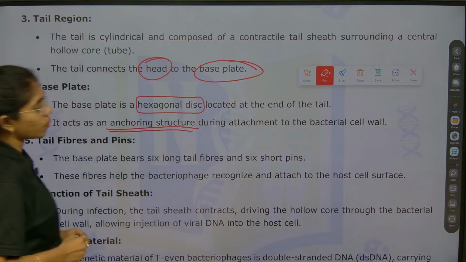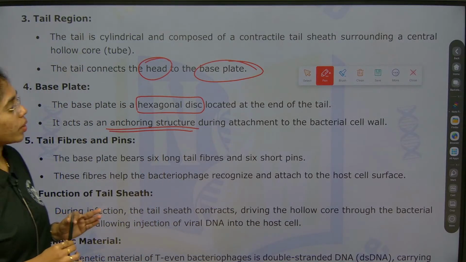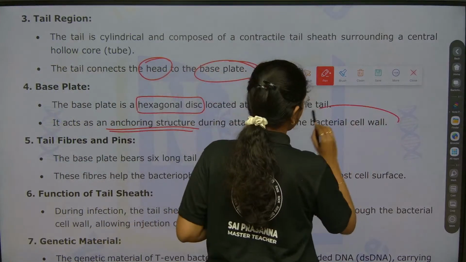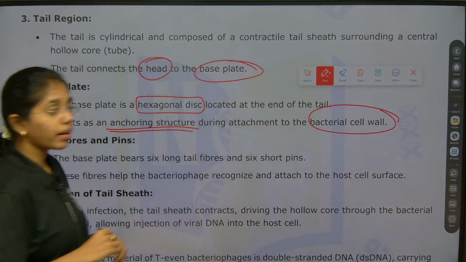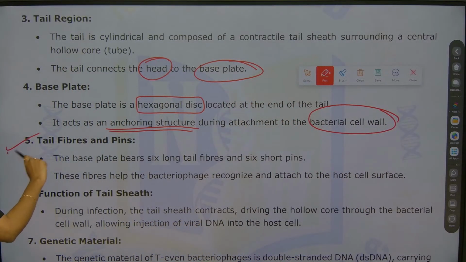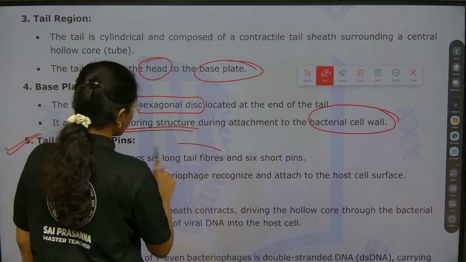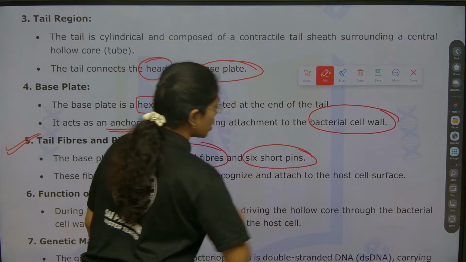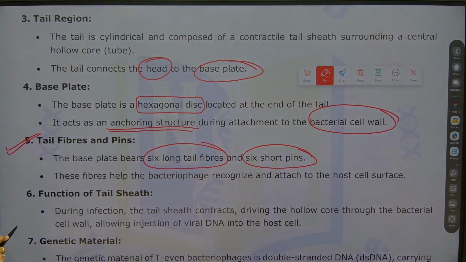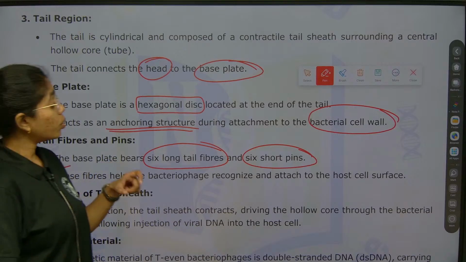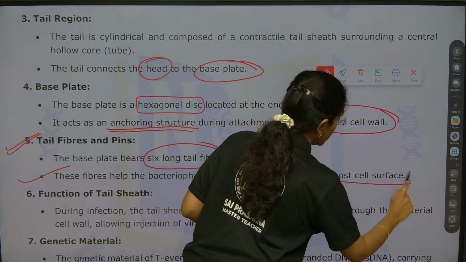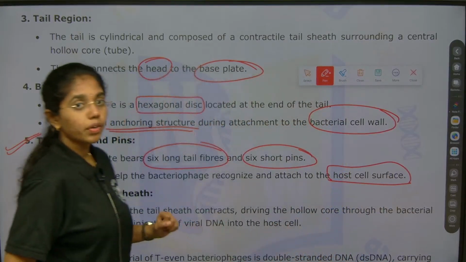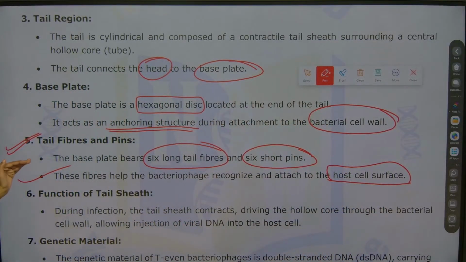This will act as an anchoring structure during attachment to the bacterial cell wall. Tail fibers and pins you see here: the base plate will bear 6 long tail fibers and 6 short pins. These fibers will help the bacteriophage to recognize and attach to the host cell surface. Everything is clear till here.